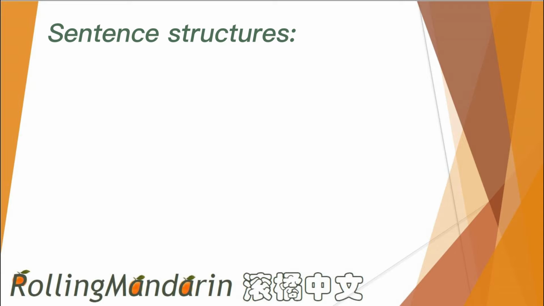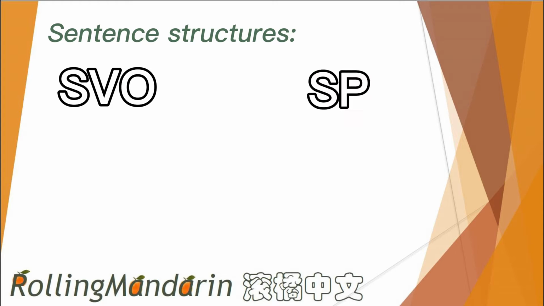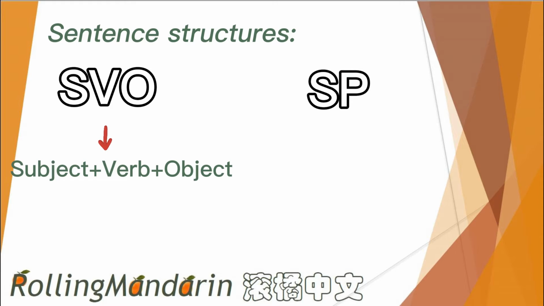We all know that there are two major sentence structures in Chinese, namely the SVO structure and the SP structure. In an easier way to explain it, SVO means a sentence with a subject, a verb, and an object.